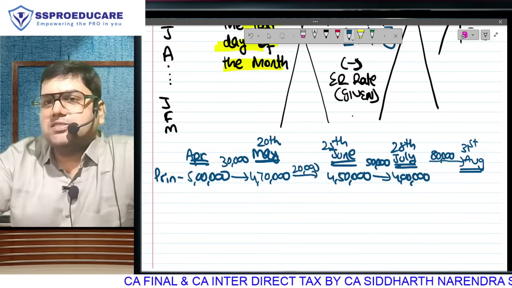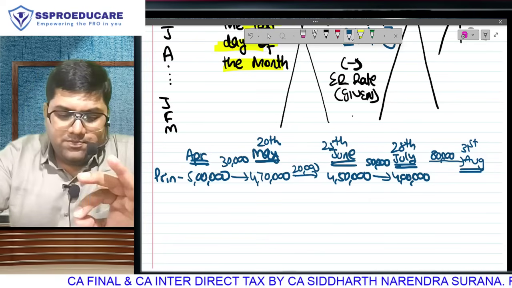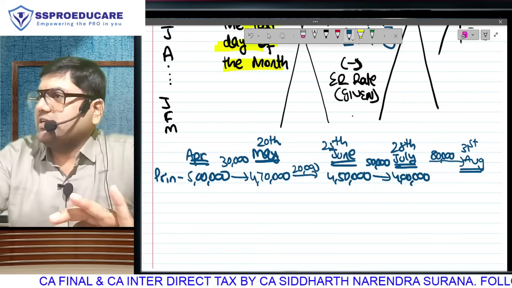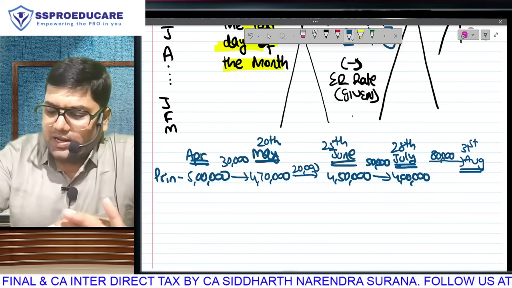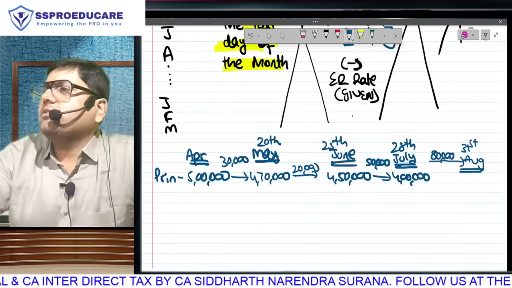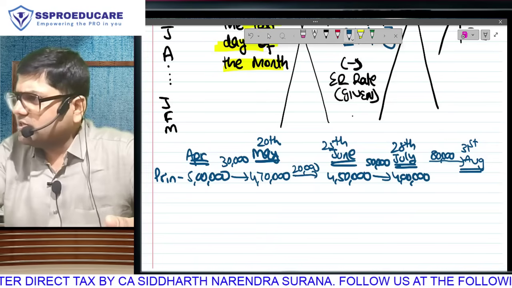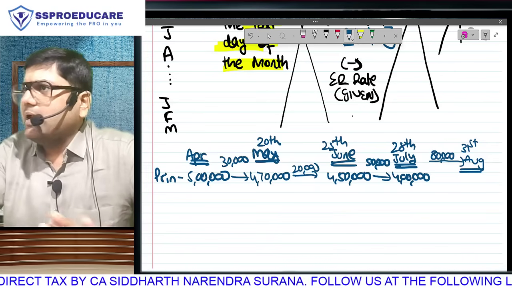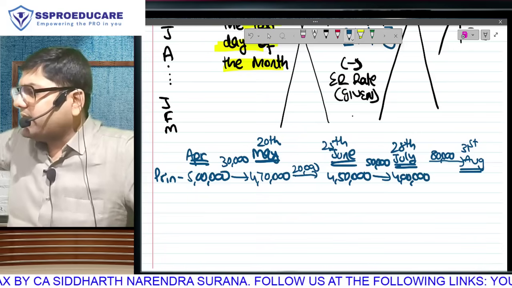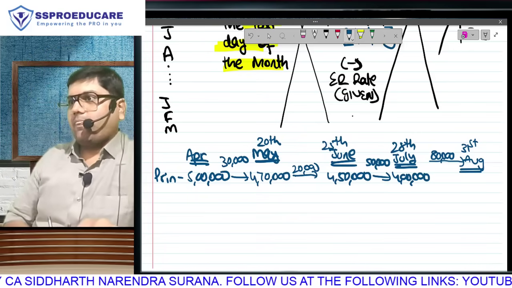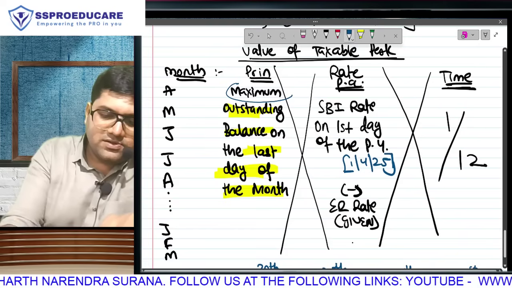What is August's principal? You understand the question? In May I repaid 30,000, so I took 4,70,000. In June I repaid 20,000, I took 4,50,000. In July I repaid 50,000, I took 4 lakh. In August I am repaying 80,000. What will I take as principal for August? Am I too fast that you are not understanding the question? What's your answer? 3,20,000 is the wrong answer. Here is where this word will come into picture.